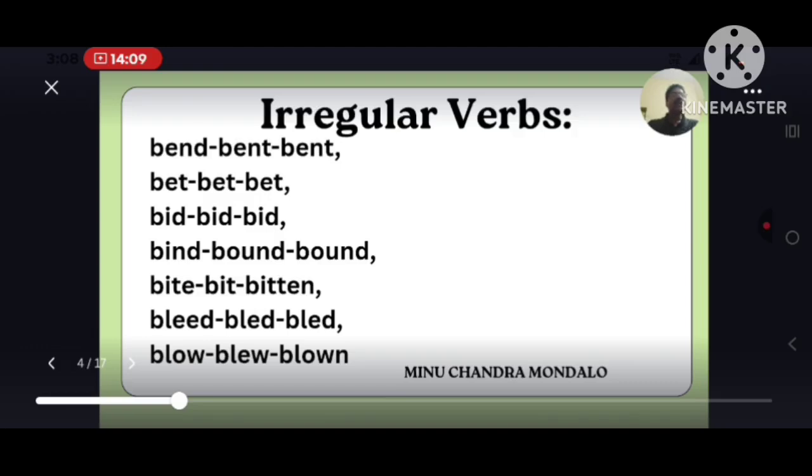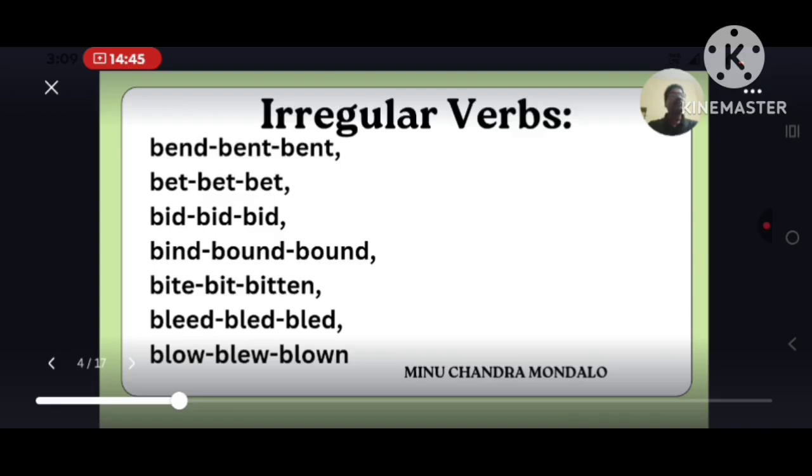Bend, bent, bent. Always remember, if any word ends with nd, then the nd will become nt in the V2 form and V3 form. So bend, bent, bent. Similarly, send, sent, sent. Now bet, bet, bet. Look at this word: all three forms of the verb are the same. Therefore, it is an irregular verb. No changes occurred here. So read after me now.